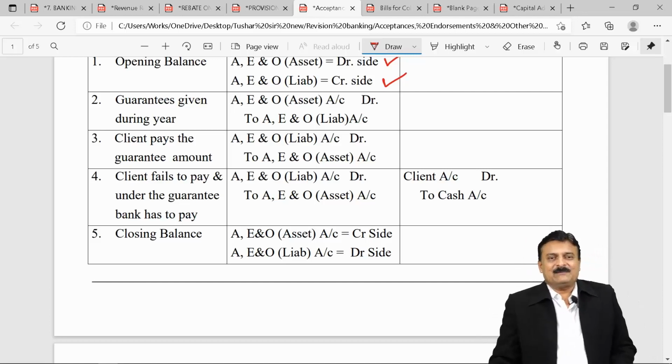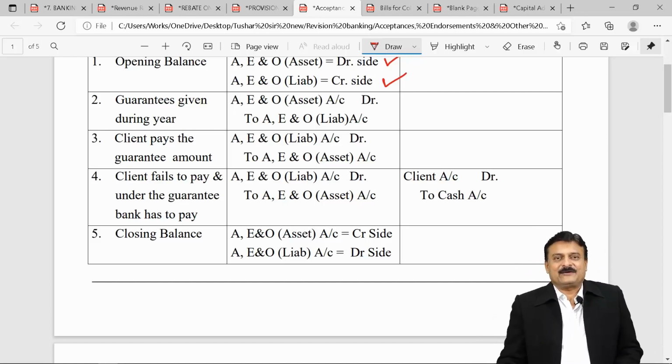If contingent liability comes down, what is the entry? Liability coming down, so asset will be credited and liability will be debited. Entry: A, E, and O liability account debit to A, E, and O asset account.